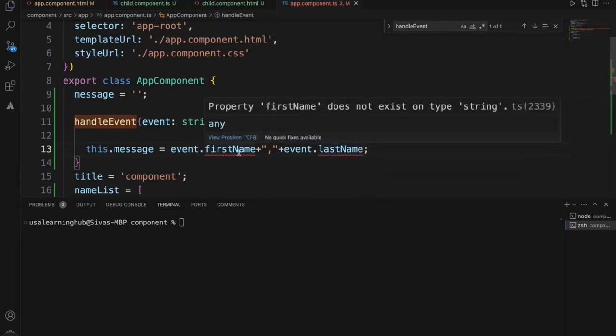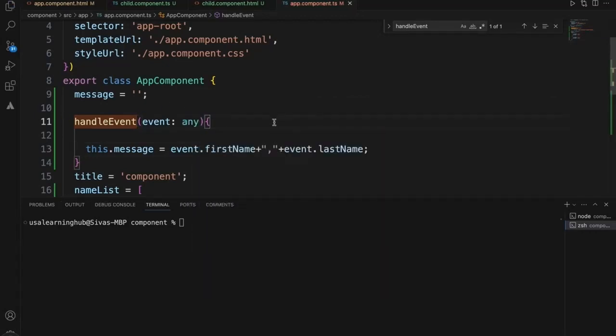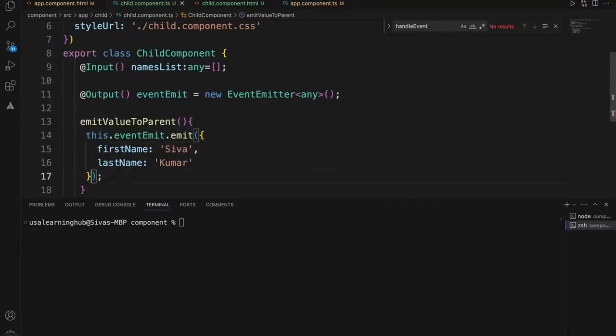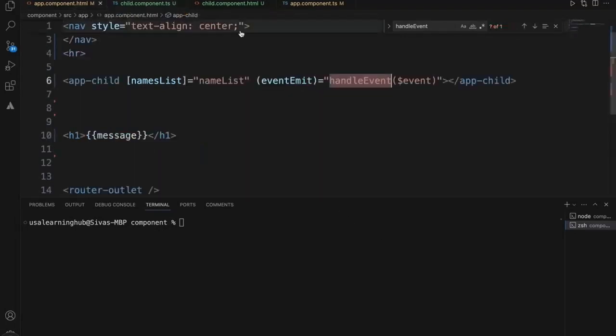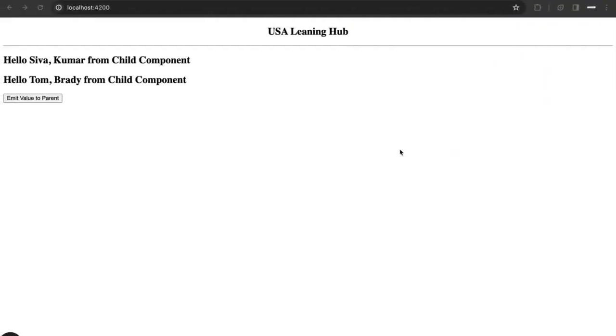Still it is throwing an error that it does not exist on a string. This is a string that we declared, so instead we change it to any. Now it will accept because we are not passing a string from the child, we are passing an object. Let's pass a simple object first, then we'll pass the array. Now we are passing one single object with first name and last name, and you see it is printed.